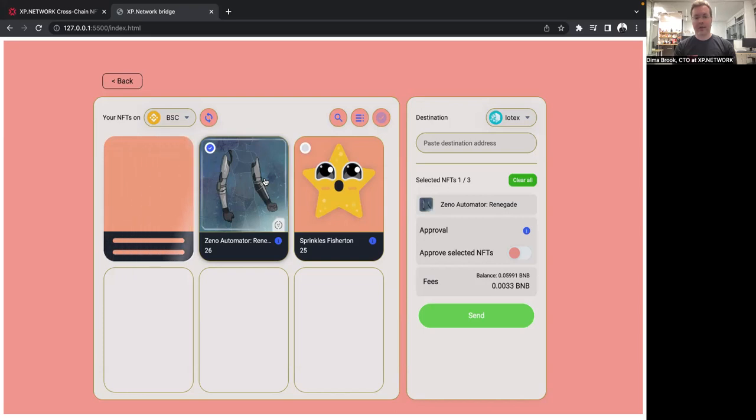This widget works like a fully functional bridge, which you can integrate into your front-end application in a matter of minutes.